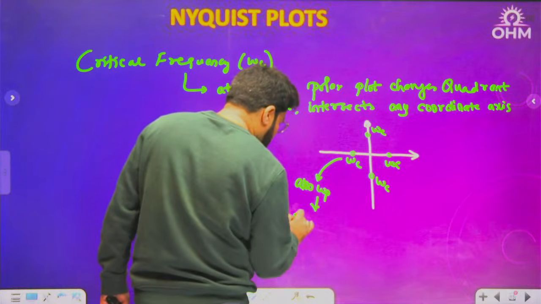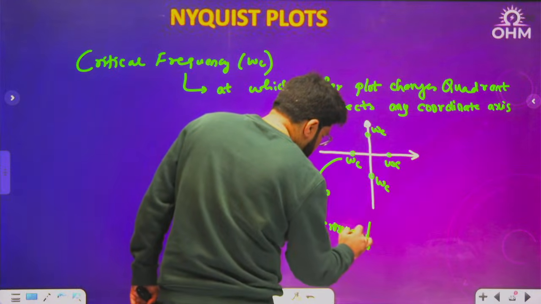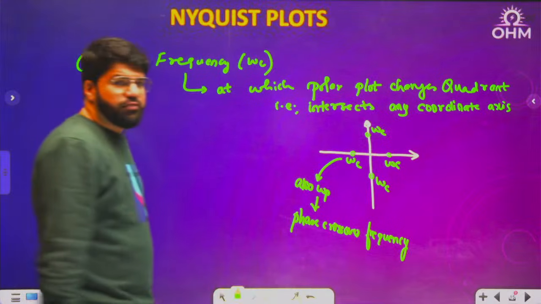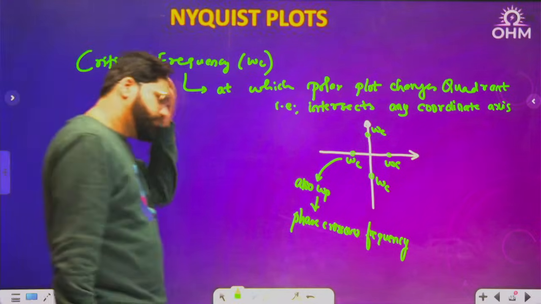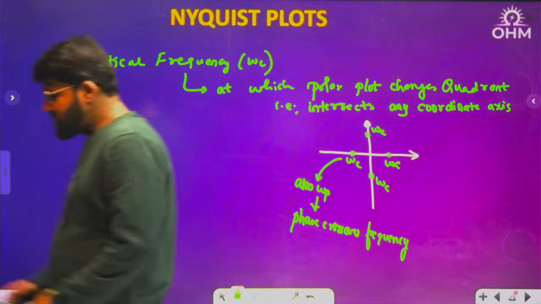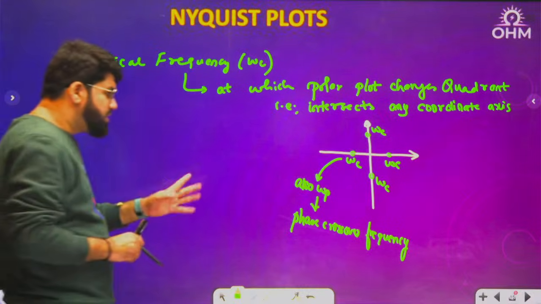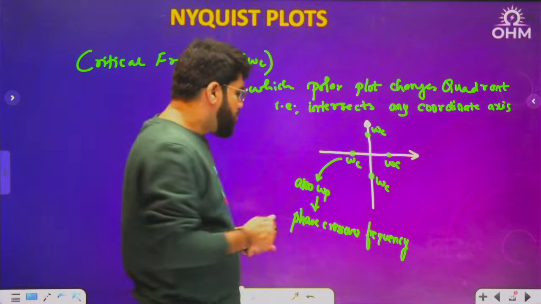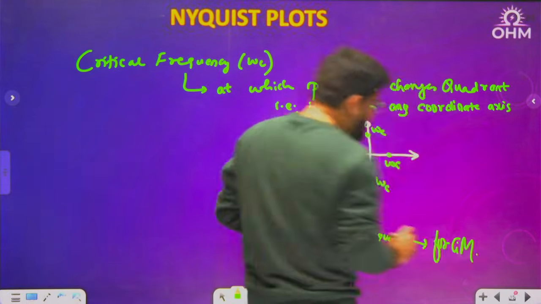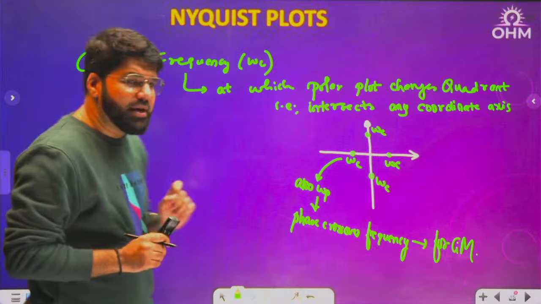What is omega p? This is important for gain margin actually. This is known as phase crossover frequency. Clear, everybody? This is required for gain margin. If required, we will discuss the gain margin and phase margin in a separate session. Today, completely on Nyquist plot and polar plot and the stability criteria.